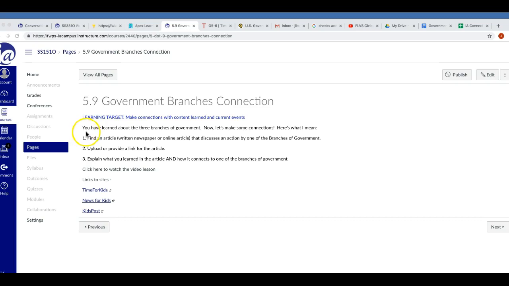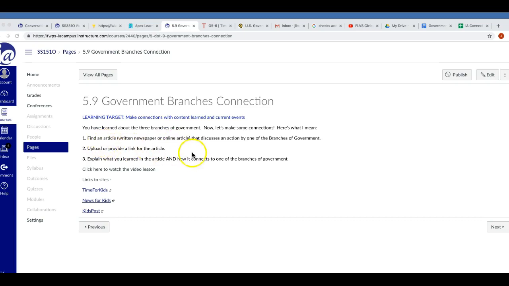It says, you have learned about the three branches of government. Now let's make some connections. Here's what I mean. So this is what you are going to do. One, you are going to find an article. Now, if your family gets the actual newspaper delivered to your house, you can use that. Or if you want to use an online source, you are welcome to do that too.